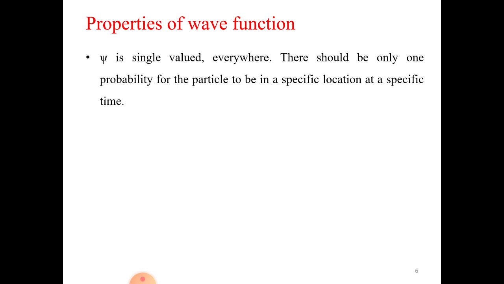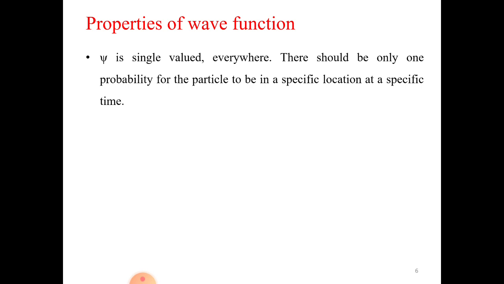So this is one property. The wave function is single valued everywhere. There should be only one probability for the particle to be located at a specific time. What is single valued? Xi is an equation which you write for a particle, and then you try to find where the particle is. To determine the probability of the presence of the particle, you write xi.